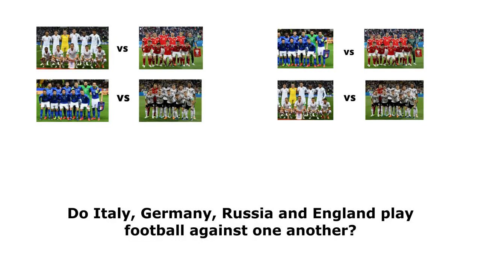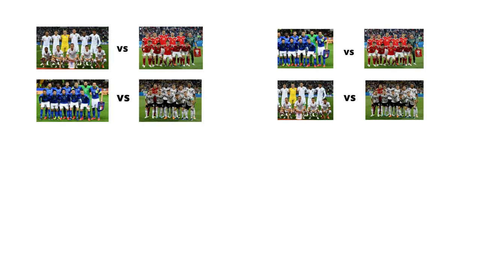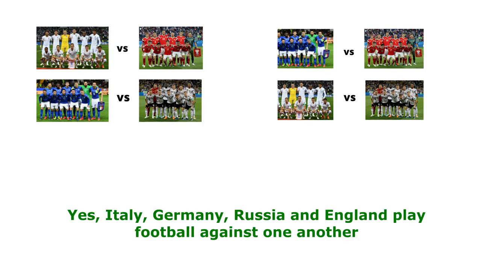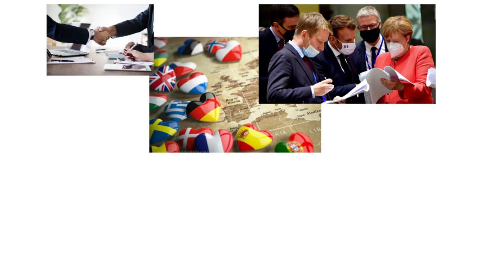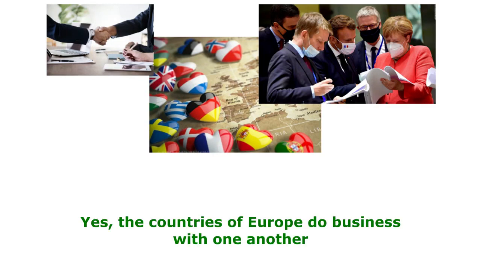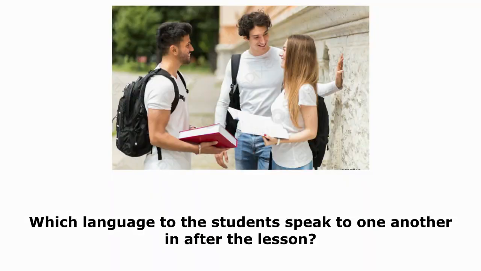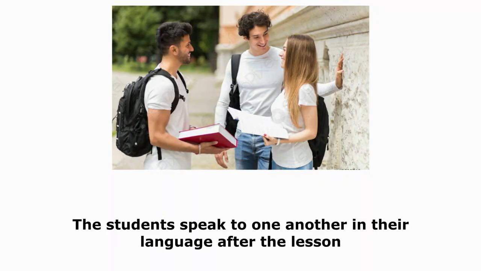Do Italy, Germany, Russia and England play football against one another? Yes, Italy, Germany, Russia and England play football against one another. Do the countries of Europe do business with one another? Yes, the countries of Europe do business with one another. Which language do the students speak to one another in after the lesson? The students speak to one another in their language after the lesson.